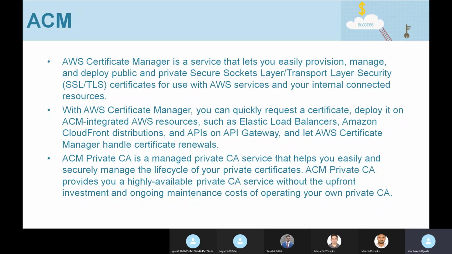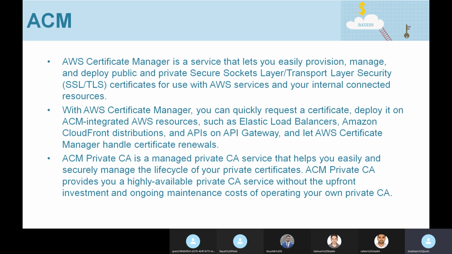But for generating private certificates, you have to first configure a private CA. You have to pay a monthly fee to AWS for running that private CA, and once that private CA is configured, you can start provisioning private certificates also. Those private certificates you can install on your applications running on EC2 instances or wherever you feel like installing them.